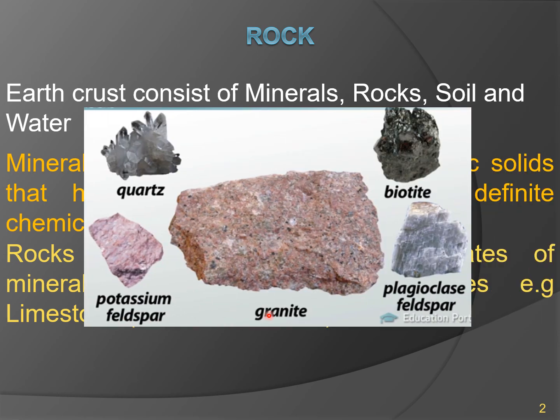Now let's talk about granite. You can see this picture of the granite. There are some grayish spots and also some sort of pinkish color. The pinkish color is because of the potassium feldspar mineral, and there is a possibility that granite may have quartz, biotite or plagioclase feldspar or any other minerals as well. In some countries you may have noticed that the granite is of grayish color. This dominant color basically depends on the type of minerals present in that rock.